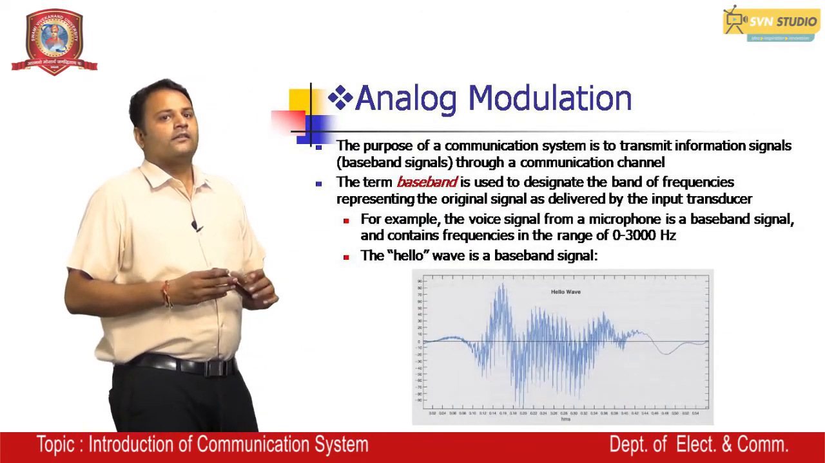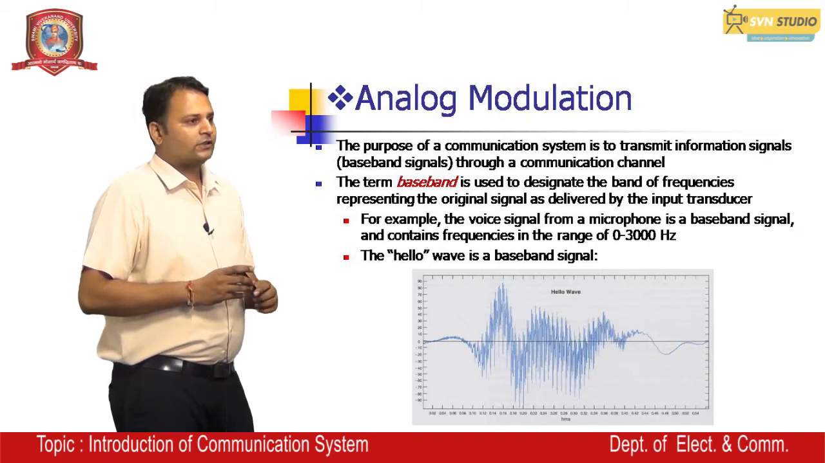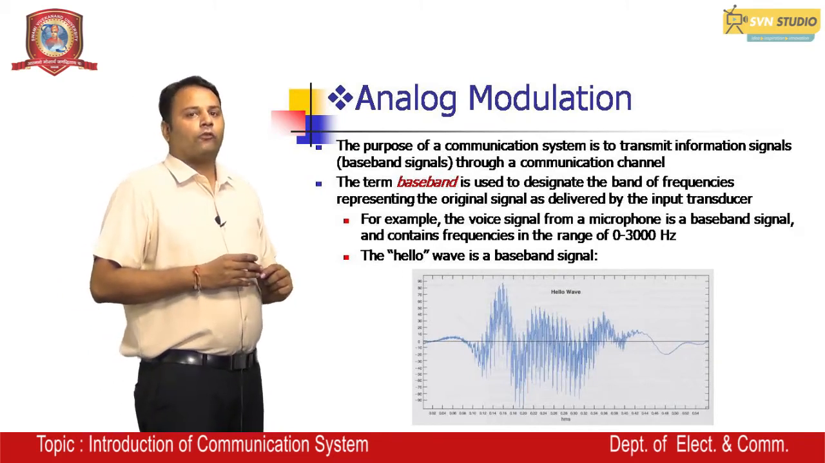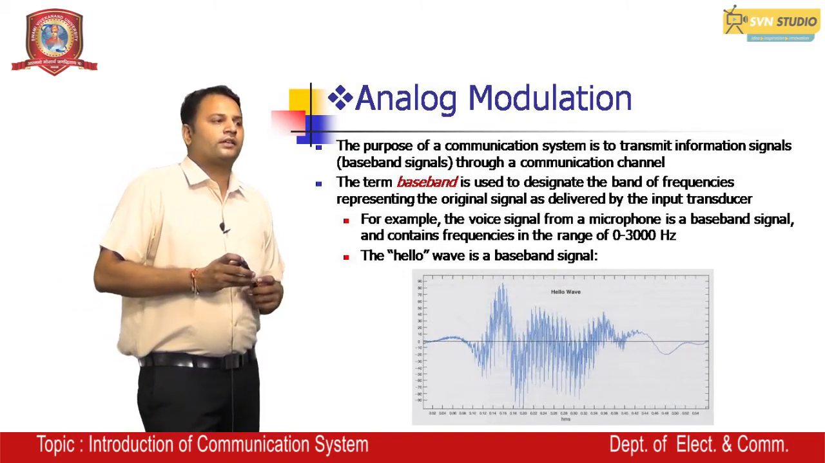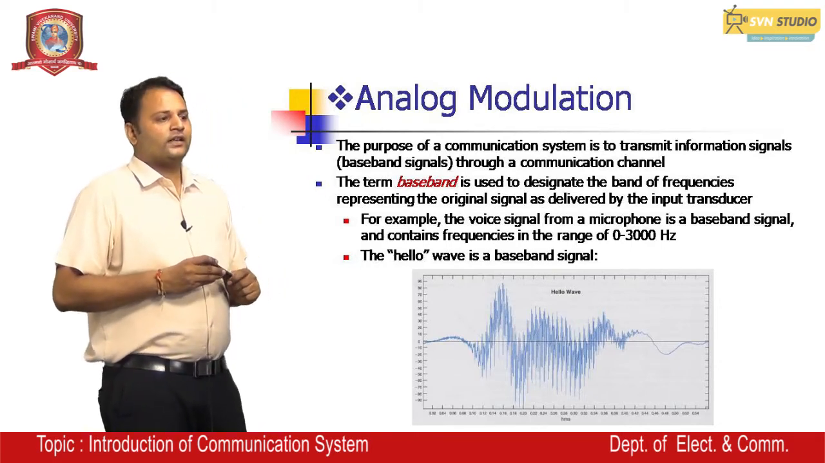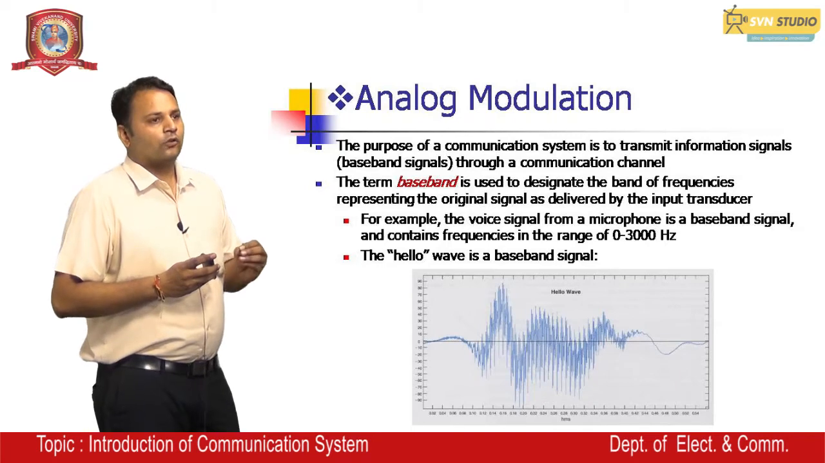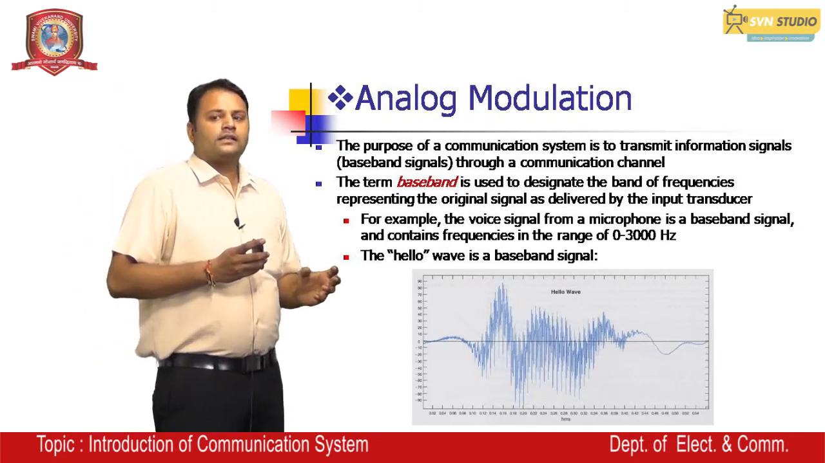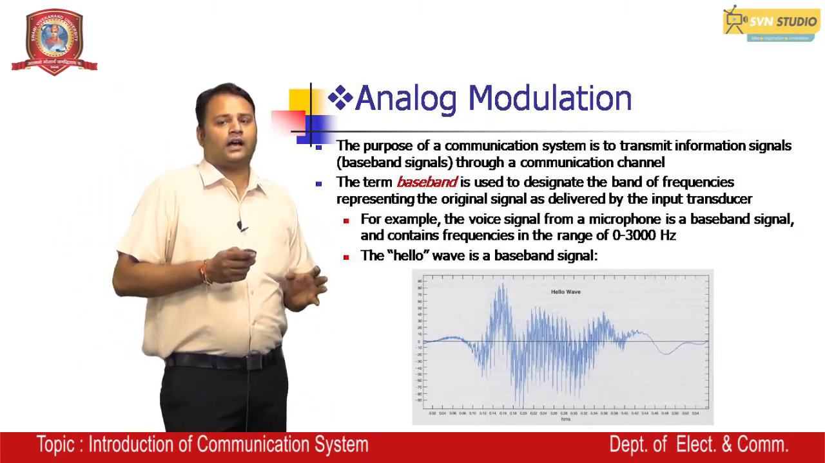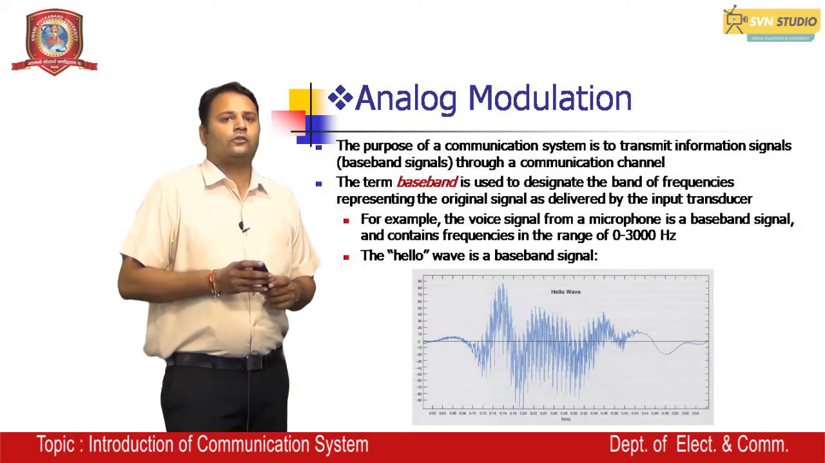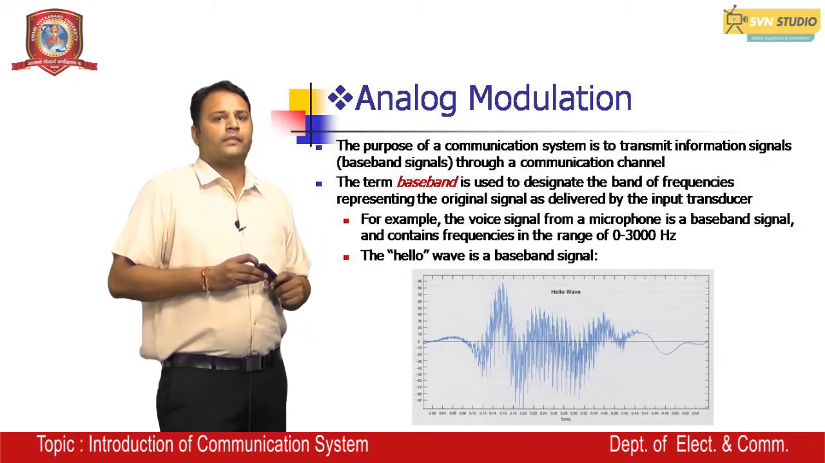Now, next is the function of analog modulation. First of all, we will discuss modulation. What is modulation? Modulation is the process by which some characteristic of a signal called carrier is modulated with another signal that is called baseband signal or message signal.